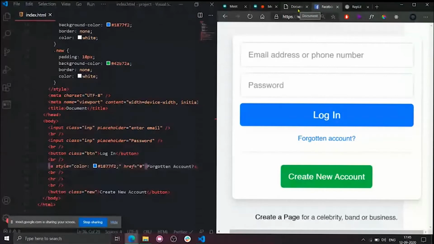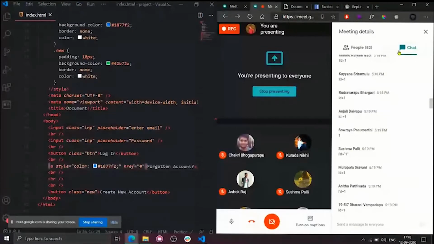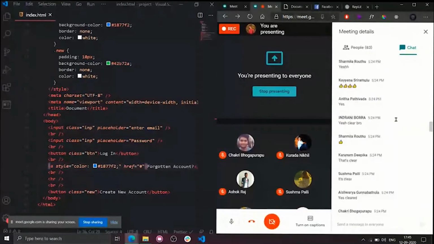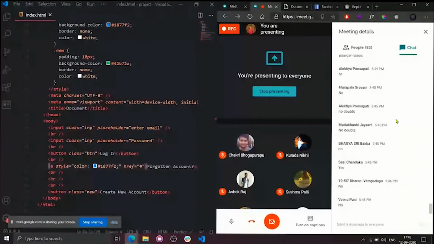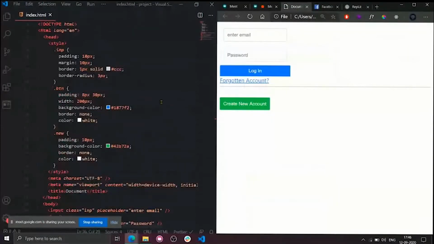This is the basic styling. Now I will go to flexbox. Please indicate in the comment box, guys, if you have any doubts, so that I can understand. Please, everyone. Okay, so it's clear right now. I hope I made some sense. Okay, if you have any doubts guys, feel free to ask.